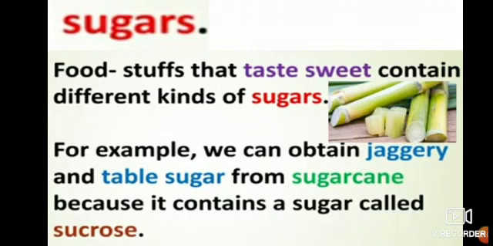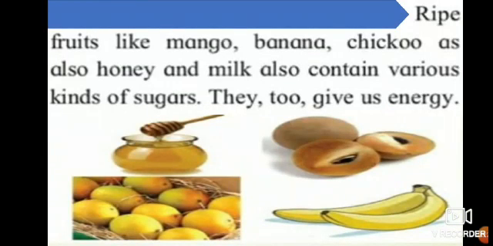There are big machines where sugarcane is converted into sugar. The sugar contained in sugarcane is known as sucrose. What is it known as, children? Sucrose. Ripe fruits like mango, banana, chiku, also honey and milk, all contain various kinds of sugars.